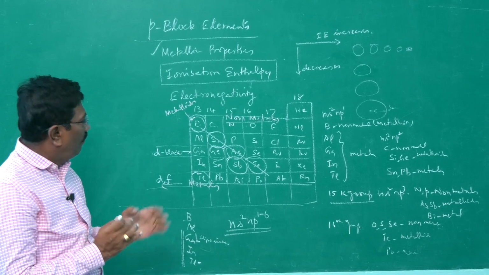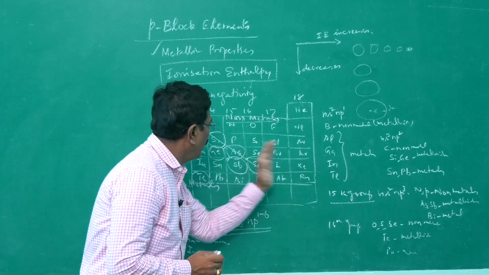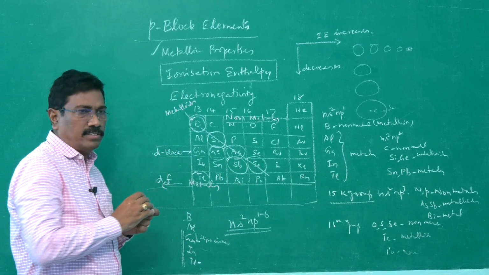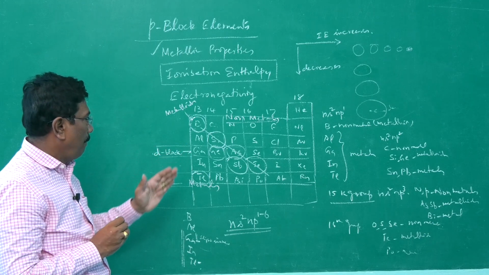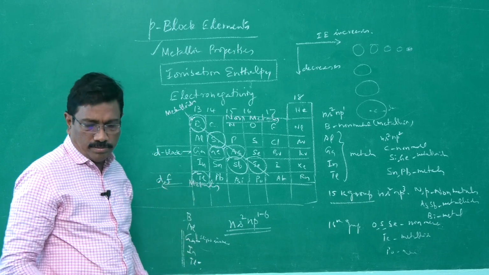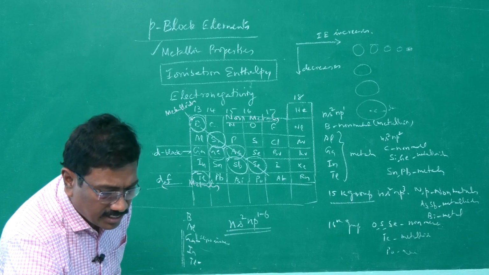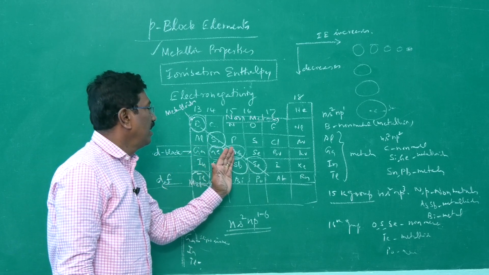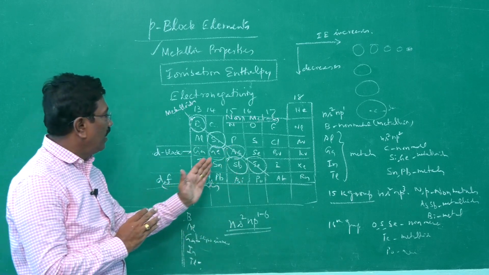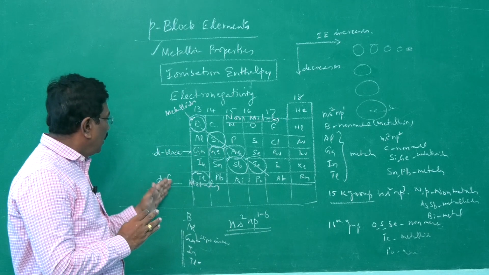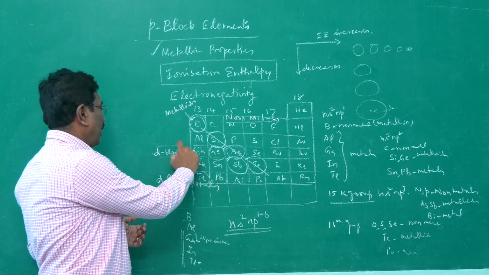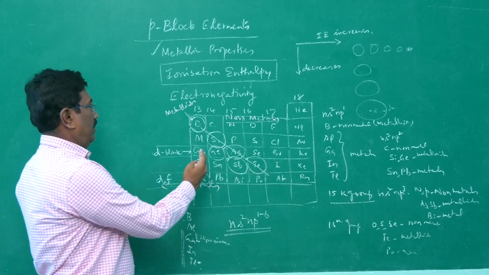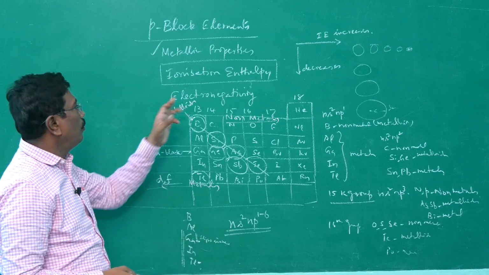Now, why is the trend not much pronounced in 15 to 18? Even though this effect dominates, it is overcome by the increased shielding effect of electrons added in p orbitals. That's why the effect of addition of electrons in d orbitals and the f block is not dominant beyond the carbon group. Now let me go into electronegativity.